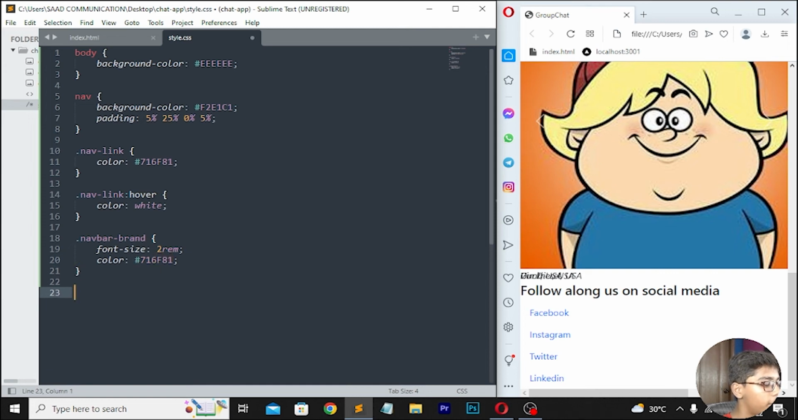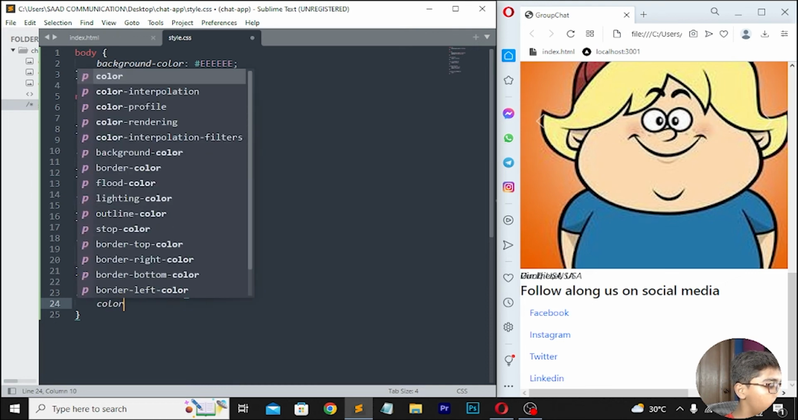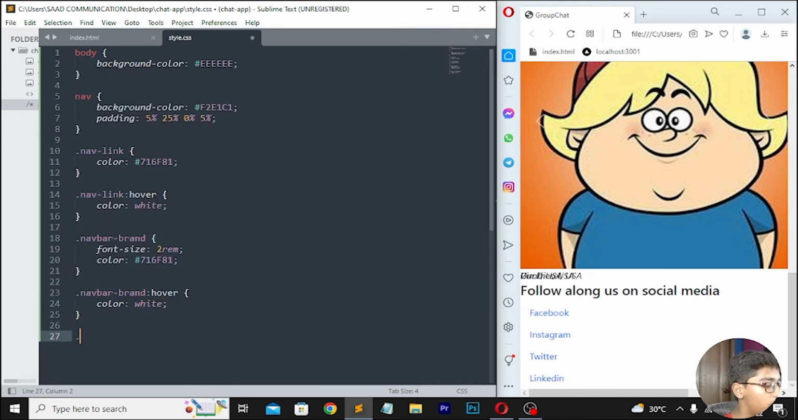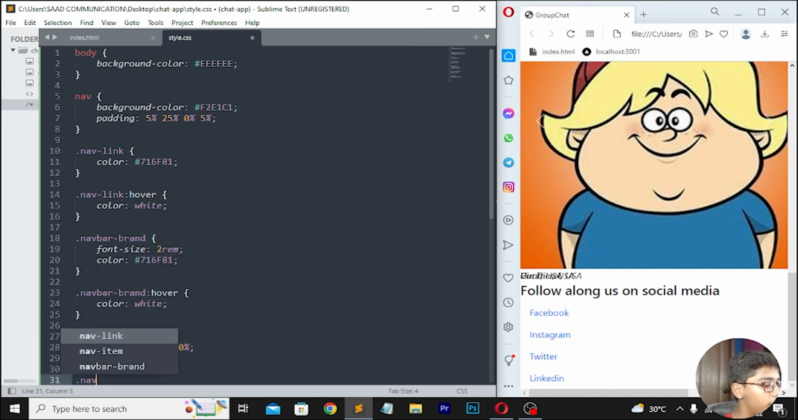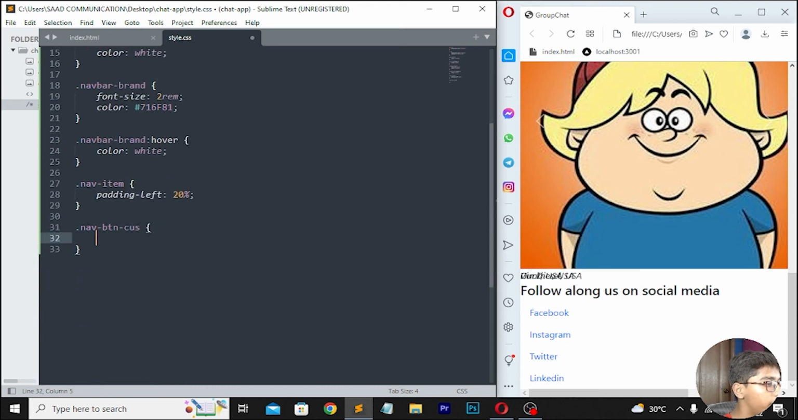Then move down here, then right here .navbar-brand, and here I will be writing hover. Now here I will be writing the color of white. If I just show you, here I'll be writing color white like this. Then move down, right here nav, and then I'll be writing nav-item. Here I'll be writing padding-left, which should be 20%, and then I'll be writing .nav-btn-cuz. Then I will be moving down, here I will be writing color, which should be 716F81.